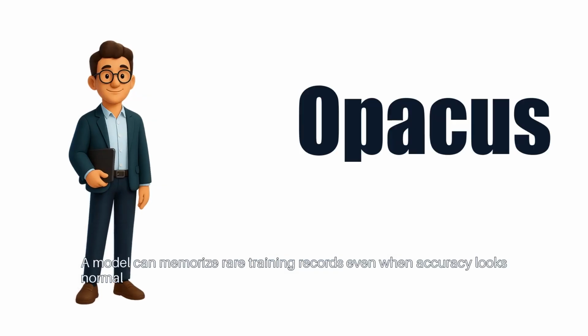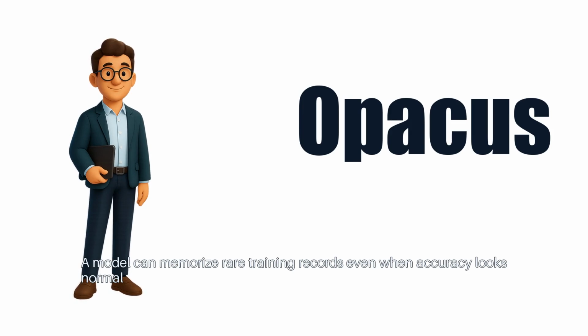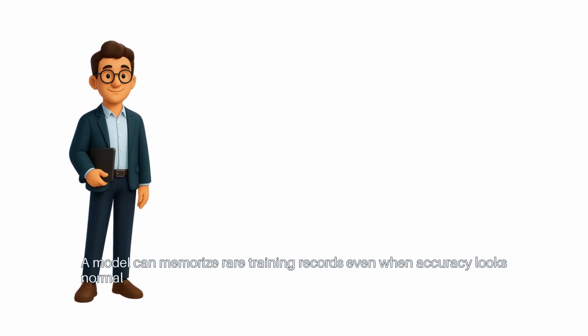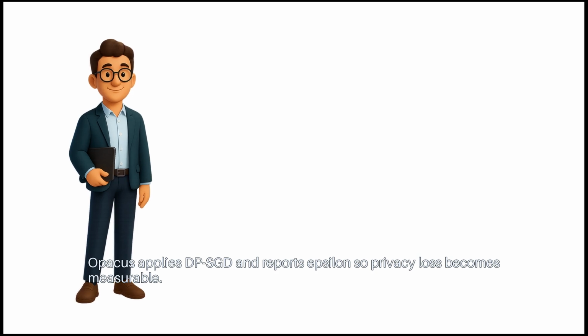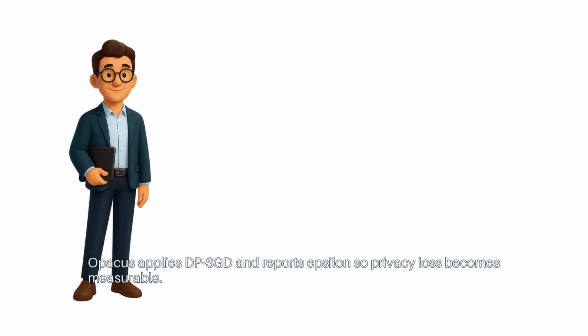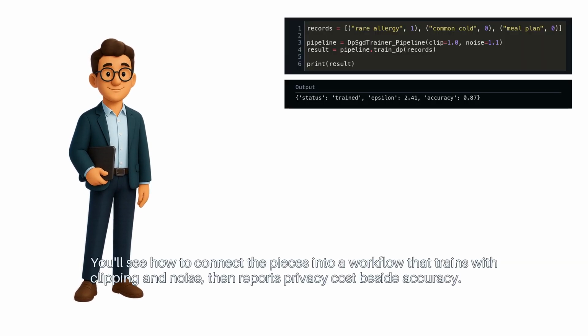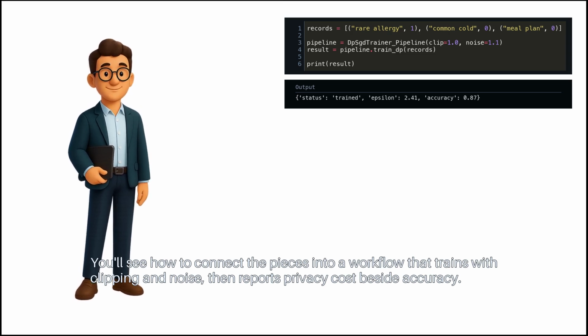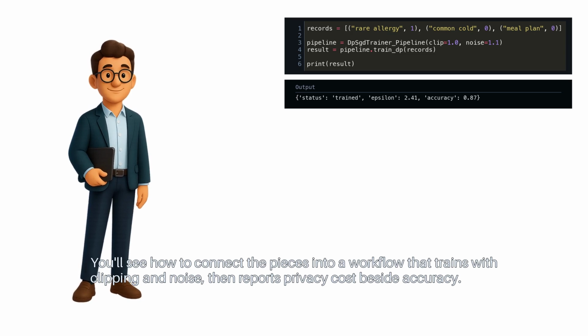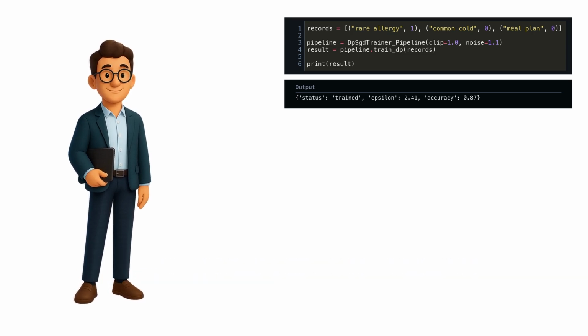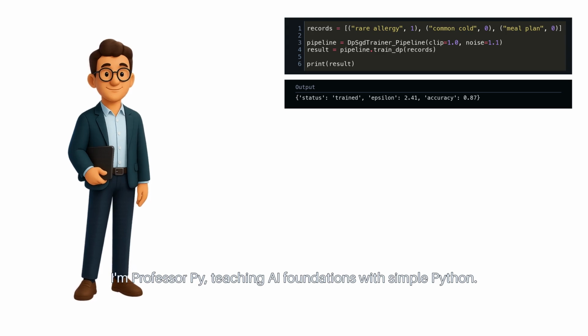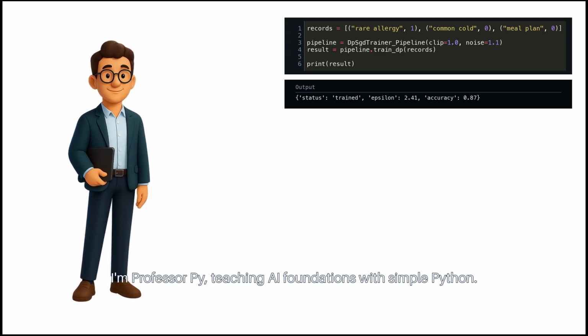A model can memorize rare training records, even when accuracy looks normal. Opacus applies DP-SGD and reports Epsilon, so privacy loss becomes measurable. You'll see how to connect the pieces into a workflow that trains with clipping and noise, then reports privacy cost beside accuracy. I'm Professor Pi, teaching AI foundations with simple Python.